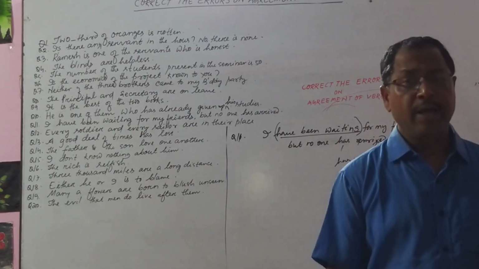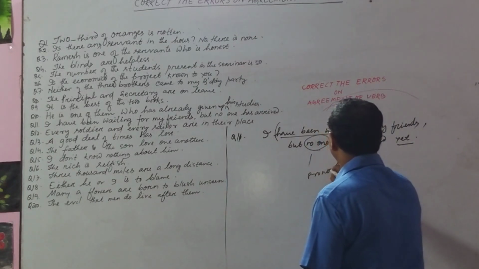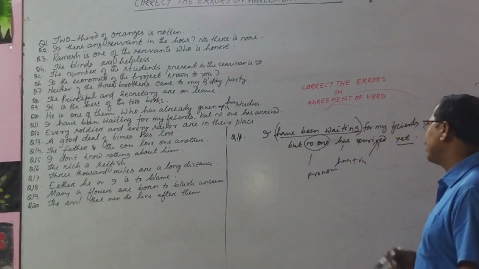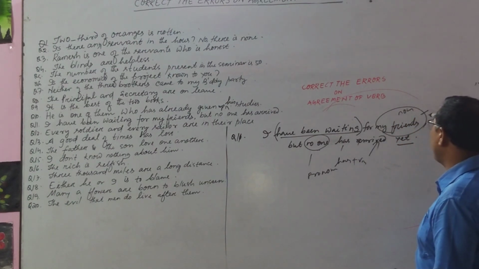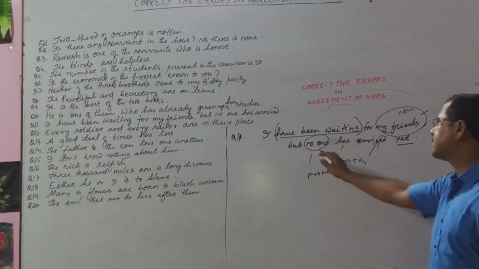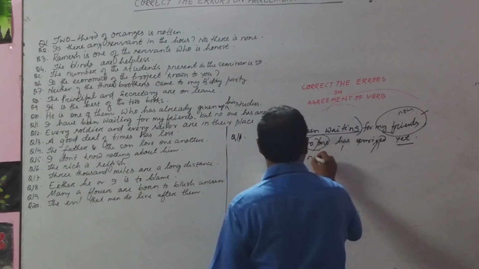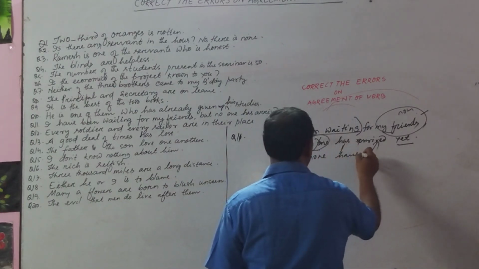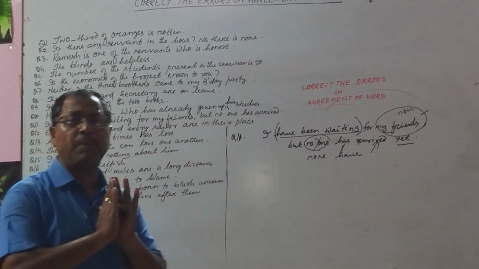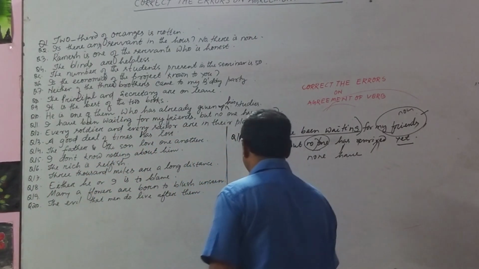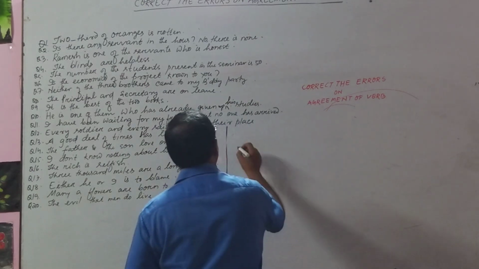But what is the mistake? Now, 'no one' is a pronoun. What is the noun? The noun is 'my friends'. And for it you are using the pronoun 'no one', but that is singular and the noun is plural. So this one is wrong. It will be 'none', and 'have arrived yet'. I have been waiting for my friends, but none have arrived yet. Did you get the sense? Come to rule number 12.